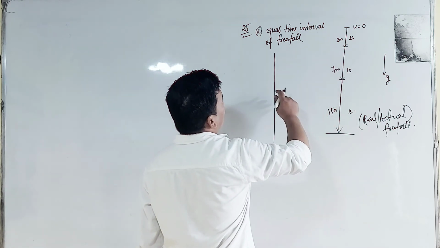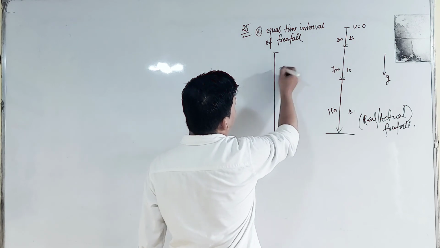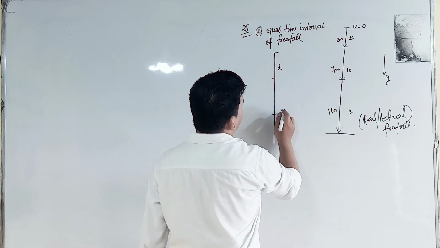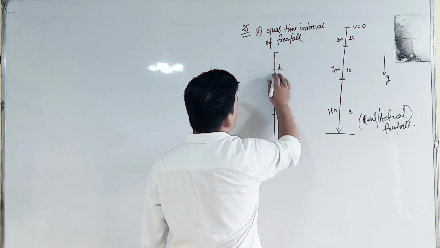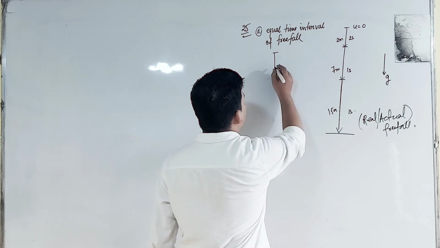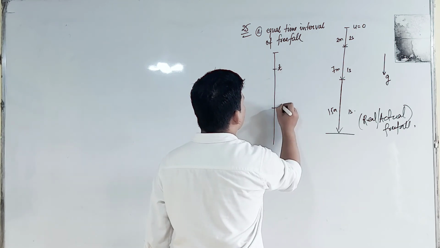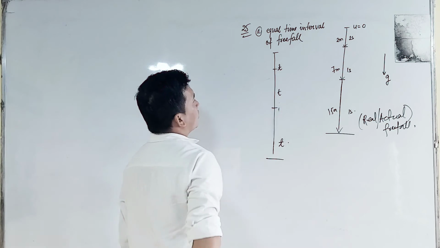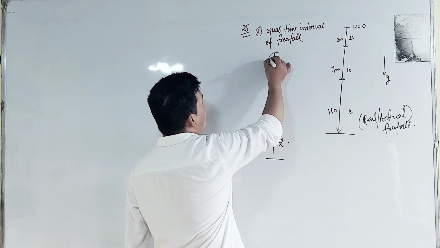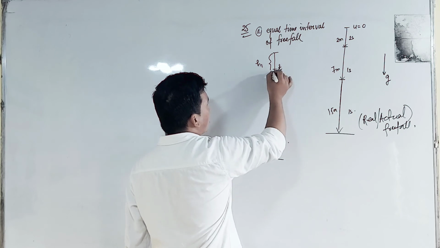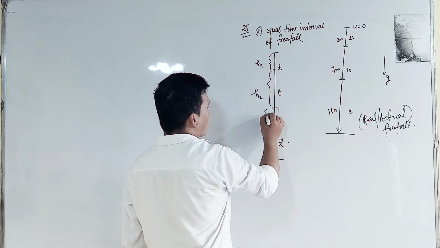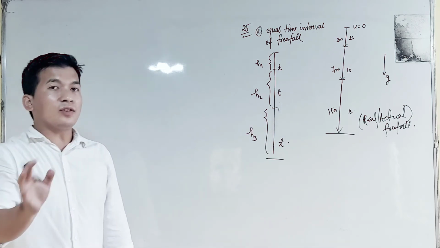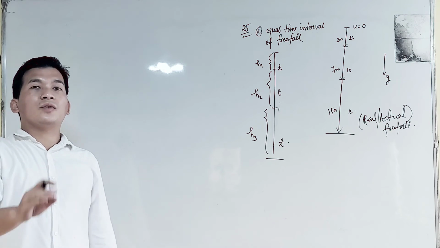We can represent it as time t. The next will be how much? This will be also again t. So what will be the displacement here? Displacement from here to here is s1, displacement from here to here is s2, and displacement from here to here is s3. That means we are taking the displacement produced by this freely falling object for equal time intervals.